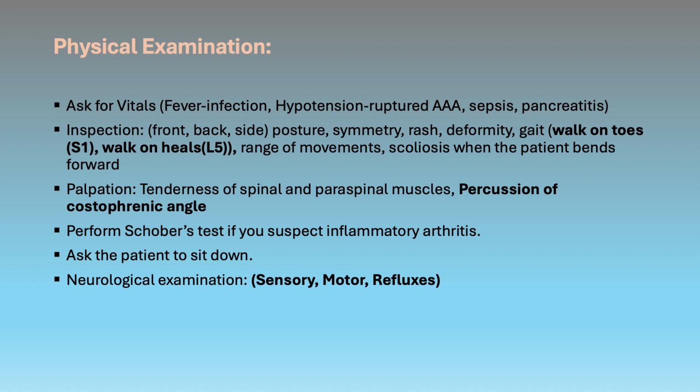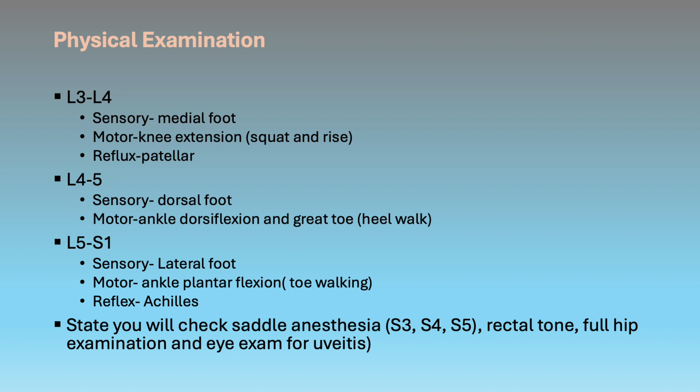Once you've done all those tests, then you can ask the patient to either lie down or sit down to do the further examination, which typically is a neurological examination. For neurological examination of low back pain, you are looking for the nerve roots L3, 4, 5, and S1 mainly, and you need to look for their sensory and motor part as well as for the reflexes. Most of the motor part we have done while the patient was standing, but when the patient is lying down or sitting, you can check for the sensory examination and the reflexes.